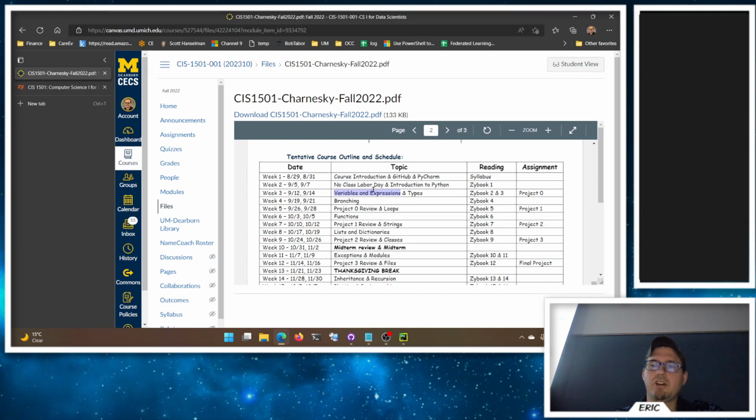All right, so we'll talk about variables and expressions, and then we'll probably save types for next week, which is okay, because there's a lot to the types chapter. There's a lot of moving pieces there with types, and it's okay to have the whole week for it. And then we'll talk about the first individual project. That's project 0. Eventually it'll make sense why I started at 0. It's a programming joke, or not even really a joke, just a programming thing. We'll get there eventually. And then every 2 weeks we'll have another project.